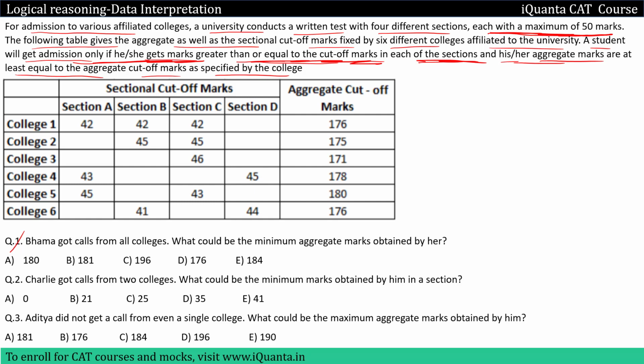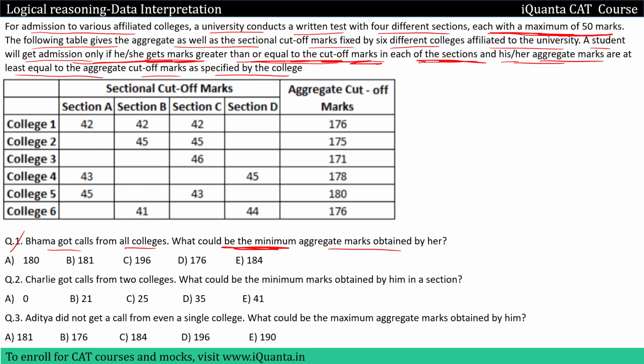If we come to the first question, Bhama got calls from all colleges. What could be the minimum aggregate marks obtained by her? That means she must have cleared the sectional cutoff of all the sections of all the colleges. We are looking for the minimum aggregate, that means minimum total marks obtained by her if she gets called from all the colleges. Now let us talk about section A, B, C, D. She should clear the cutoff of all the sections.